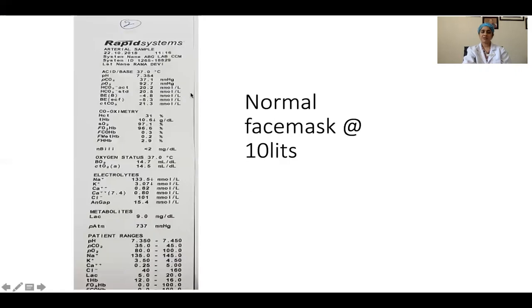The last example is a patient who is on a face mask of maximum 10 liters, that is FiO2 of 0.6 has been achieved. The patient's pH seems to be normal, the PCO2 also is normal, but the PO2 is 92.7 at FiO2 of 0.6. So we calculate the PO2 FiO2 ratio. It is important that as soon as the patient comes on a face mask, we always calculate the PO2 FiO2 ratio.